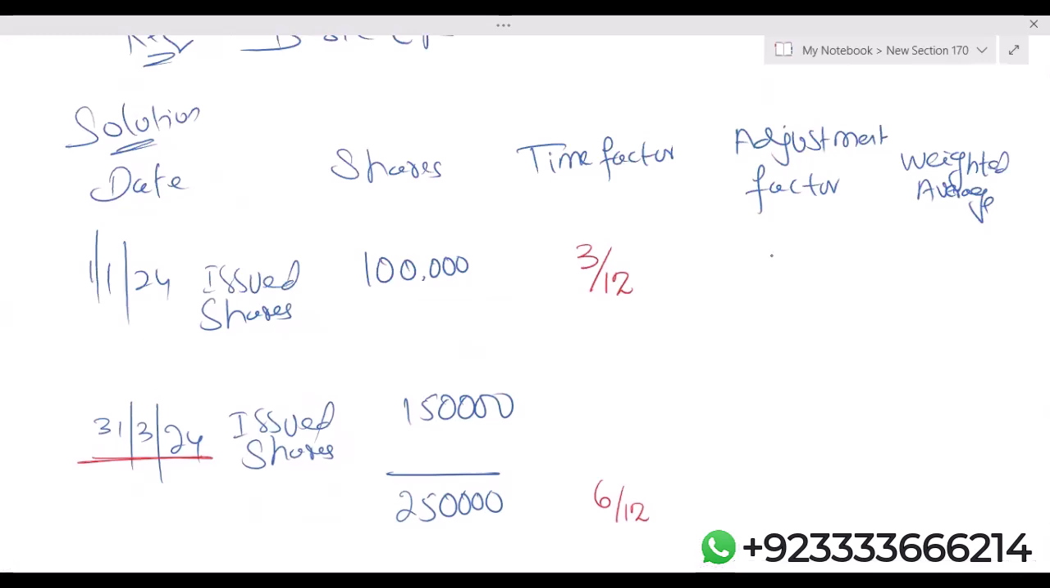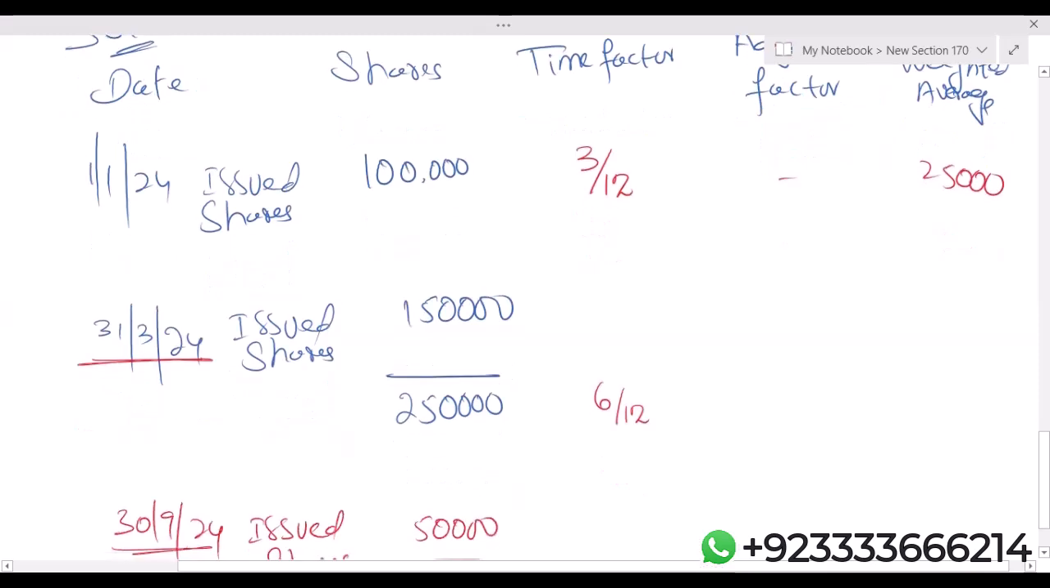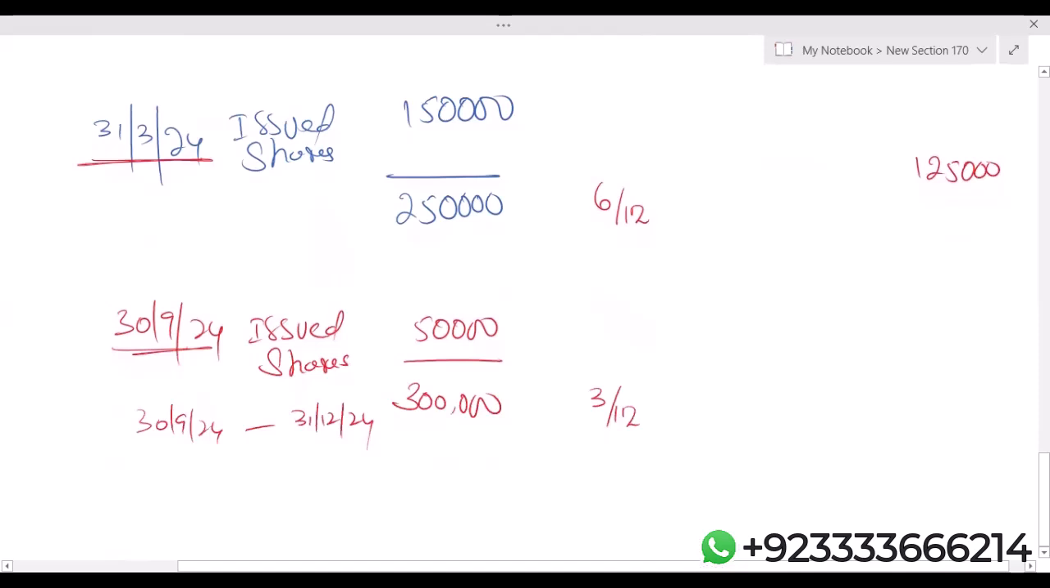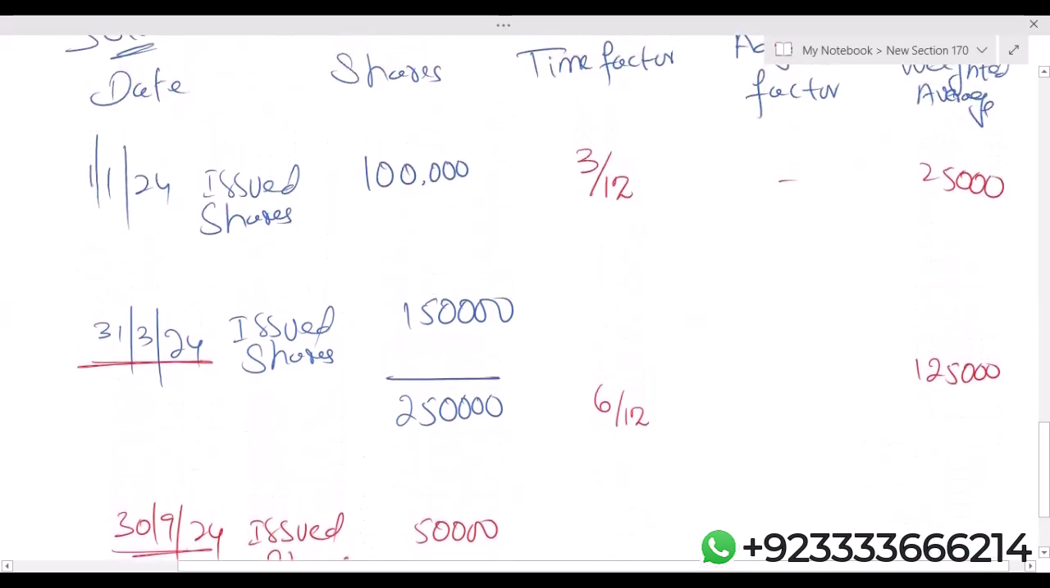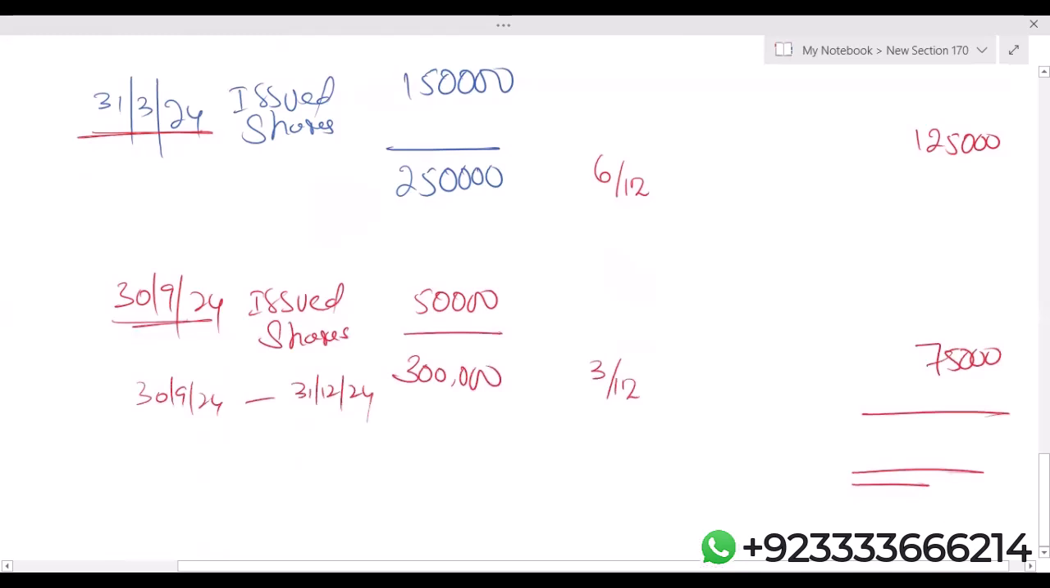So 1 lakh multiplied by 3 upon 12, I'm getting 25,000. Obviously, 2 lakh 50,000 multiplied by 6 upon 12 means half of that, I'll get 1 lakh 25,000. 3 lakh times 3 upon 12, I'm getting 75,000. The total of the last column will give you the weighted average ordinary shares. So simply 25,000 plus 125,000 plus 75,000, I'm getting 2 lakh 25,000.